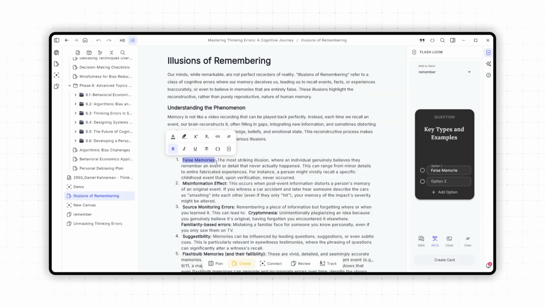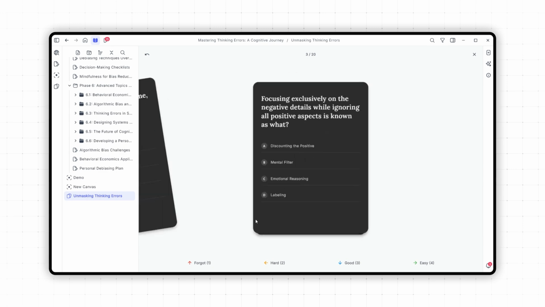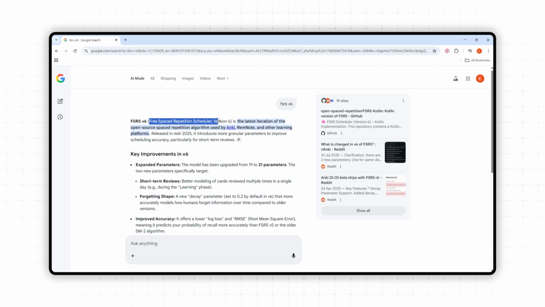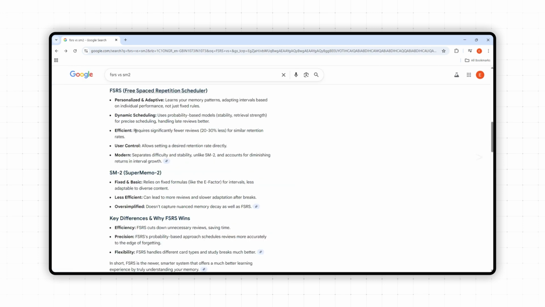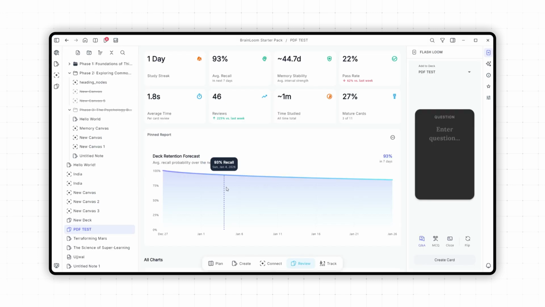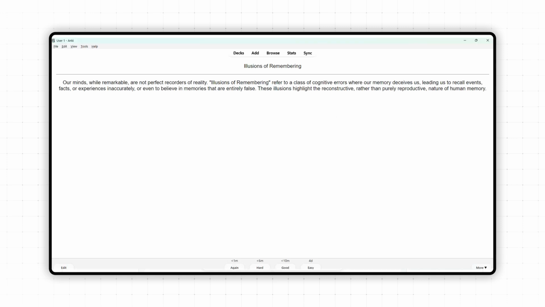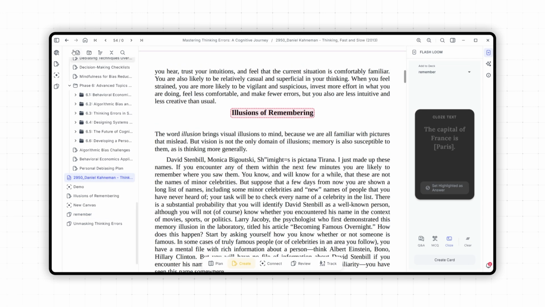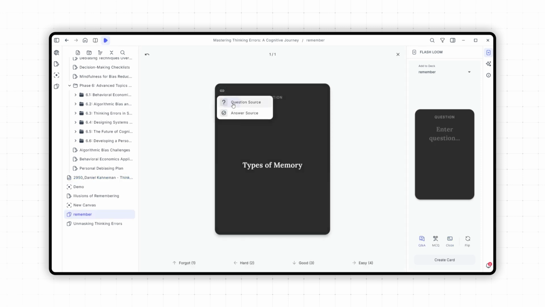But creating flashcards is easy. Remembering them is hard. That's why I integrated FSRS. This is Free Spaced Repetition Scheduler version 6. It's proven to be 30% more efficient than older algorithms. It schedules reviews at the exact moment you are about to forget. But if you do forget, in other apps, you are stuck. In Brainloom, I added deep context. Click View Source, and Brainloom jumps you back to the exact paragraph in the PDF or the specific node on the canvas where that card was born.